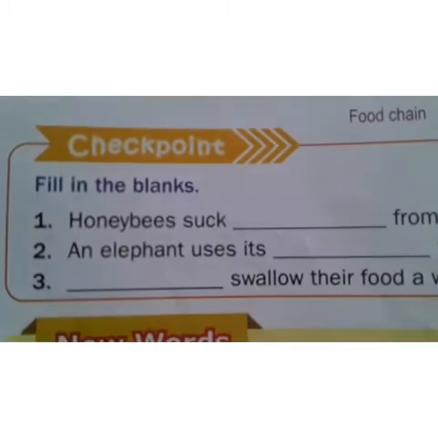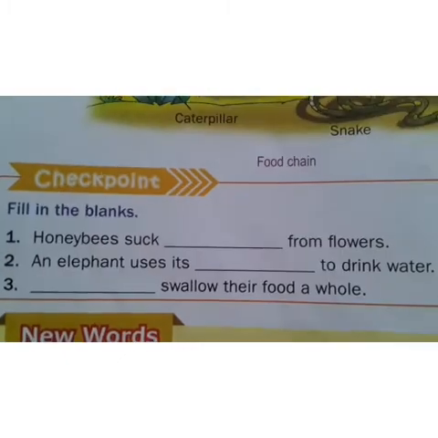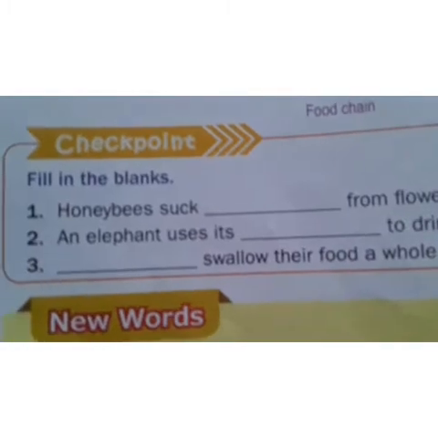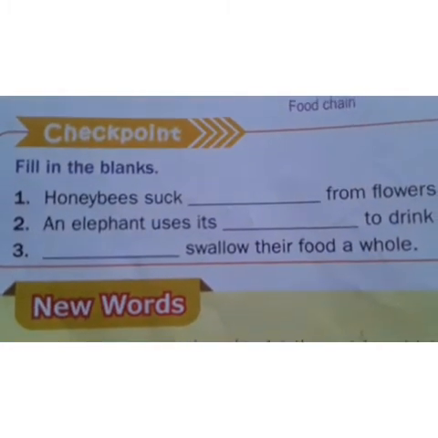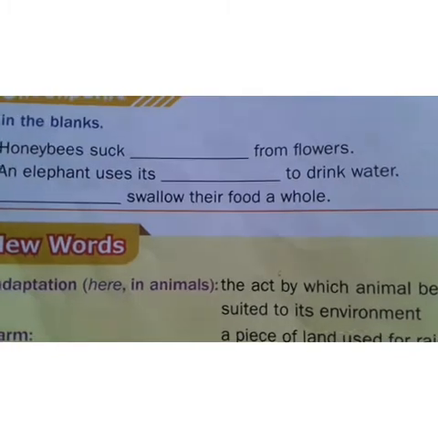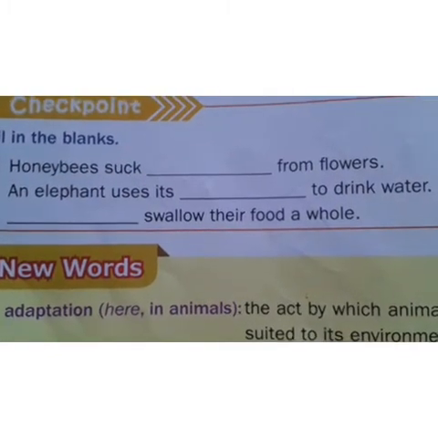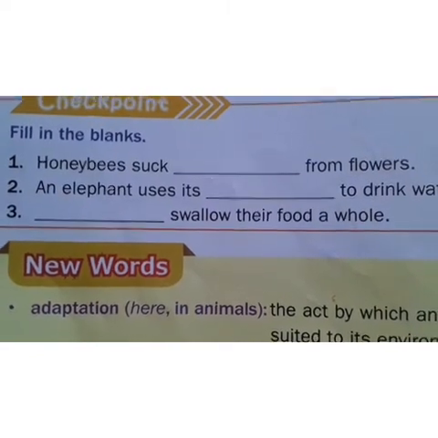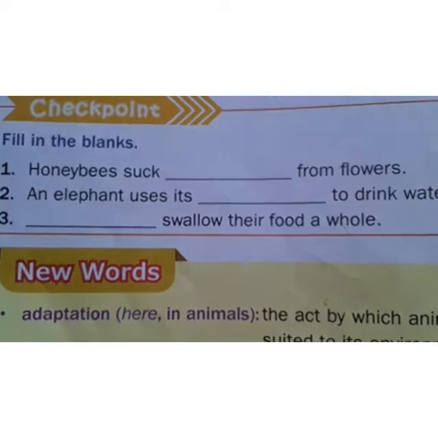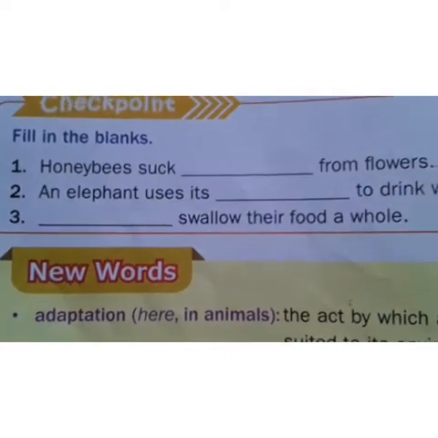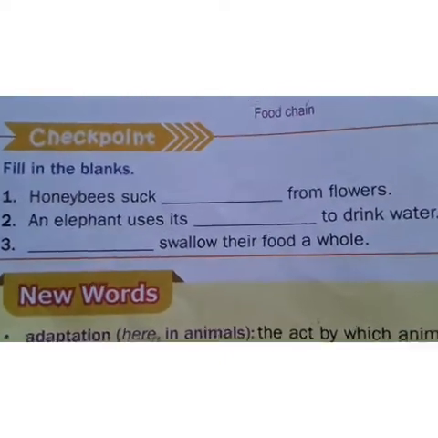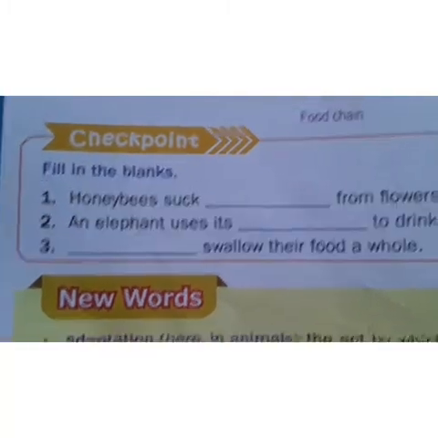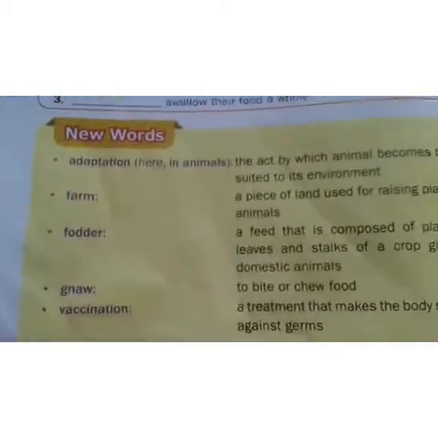See, once here, checkpoint. Honeybees suck nectar from flowers. Honeybees suck nectar or honey. And coming to the second one, an elephant uses its dash to drink water. What is that called? A long trunk. With its trunk, an elephant can drink water. And the third one, dash swallow their food whole. Here, what is the example for this? Snake.